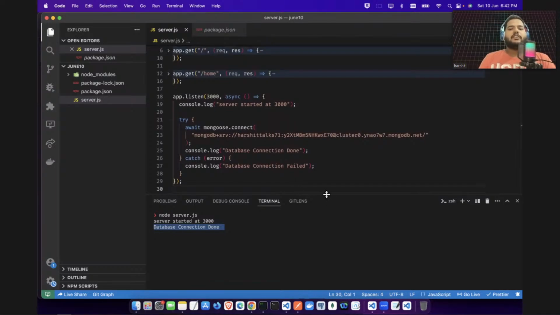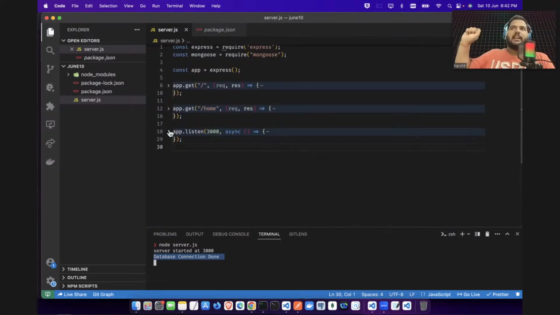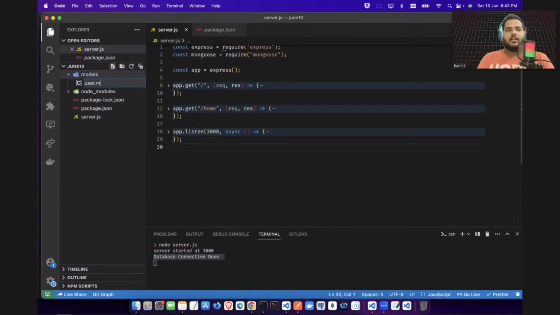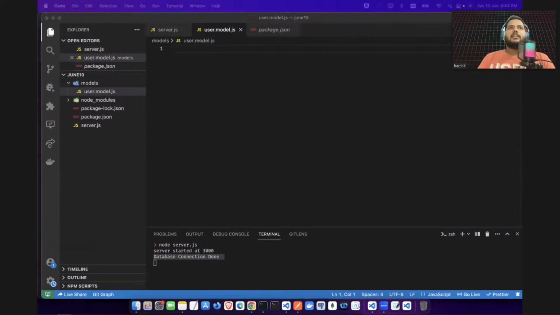Now guys, what we'll be doing is building our first project, where we will have user authentication and sign up. For that, I will be creating a folder here called models, and inside this folder I will have a file called user.model.js. And here I will be creating my model. So what is a model? Whenever you want to store some data to your database, you need to tell what information you need to store. So there will be some information.